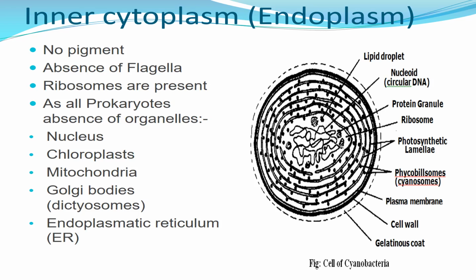And cyanobacteria help in nitrogen fixation, and they are also found in symbiotic association with other organisms. Example, bryophyte. In the class Anthocerotae, it is found endophytically in the bryophytic thallus.